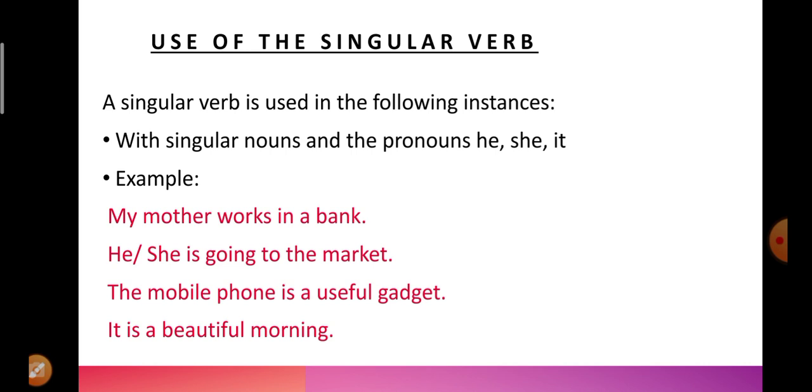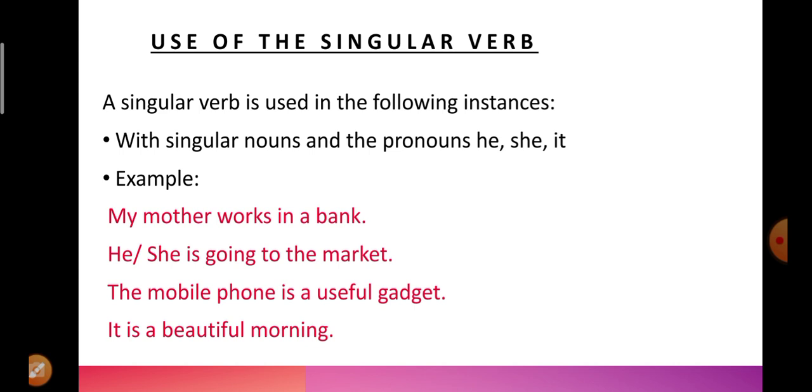So, let us see the first point. The first point says with singular nouns and the pronouns he, she, it, we use a singular verb. So, pronouns such as he, she and it are singular subjects. For these we will always use a singular verb. For example, my mother works in a bank.